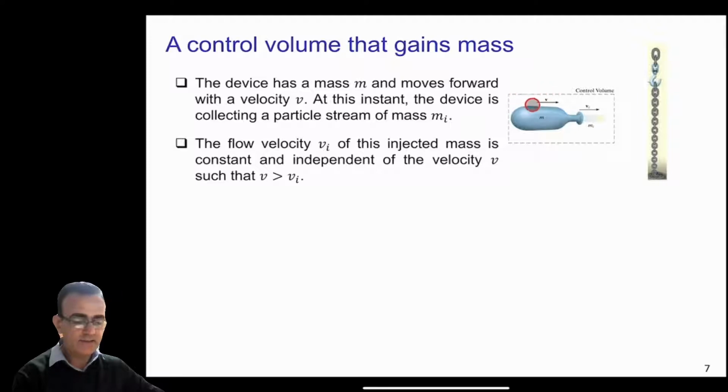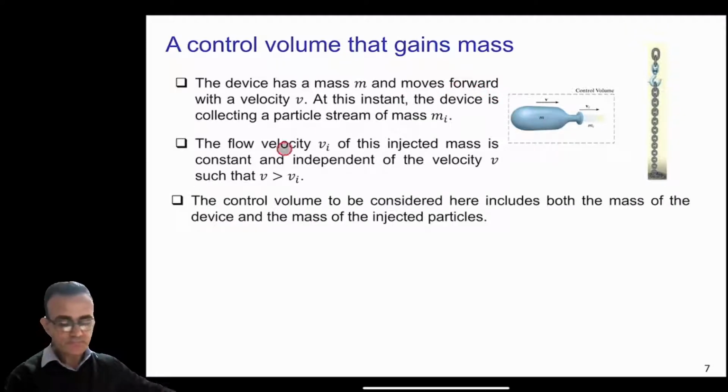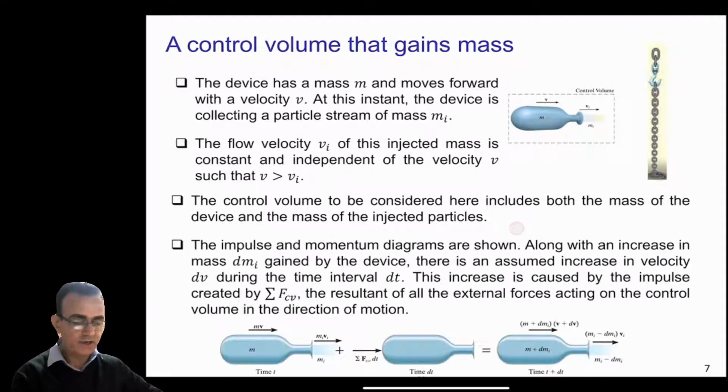In this case, if v is greater than v_i, this mass will go inside the balloon. The control volume to be considered here includes both the mass of the device and the mass of the injected particles. Similar to the previous case, we can again draw the impulse momentum diagram.